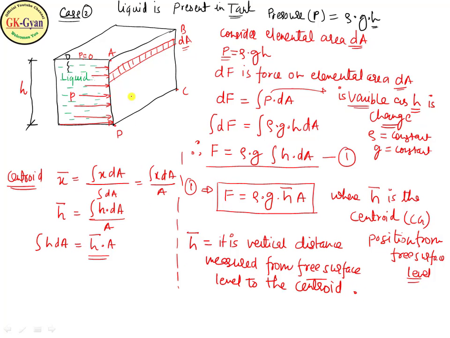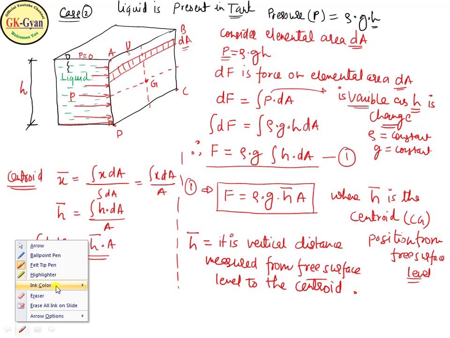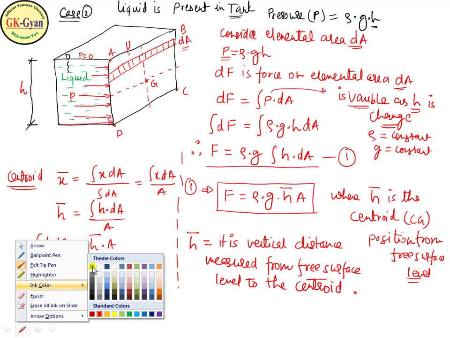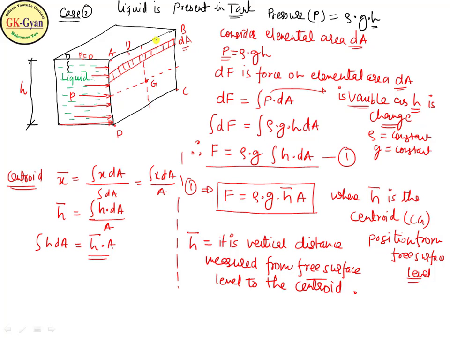So in this diagram, mark the centroid. We know how to mark the centroid for a rectangle. Somewhere here, so it will be G. From the free surface level we can mark h bar; this height is taken as h bar. We get the h bar. Now we have located the center of gravity.